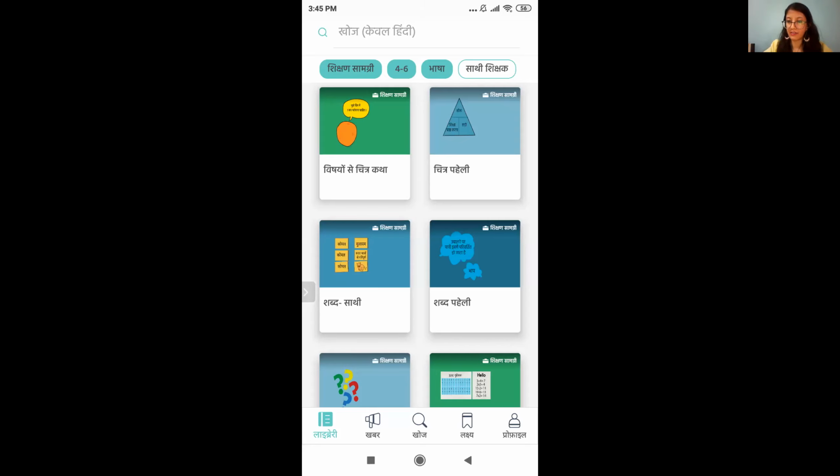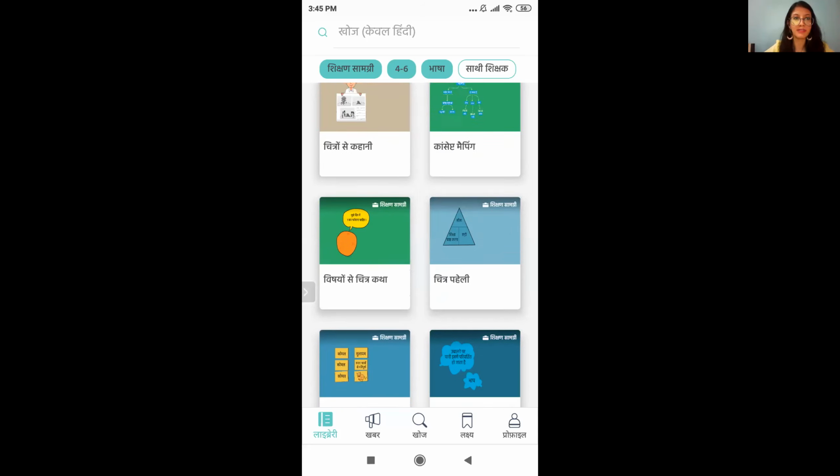All right, right after this poll, I think Kanvi, you can just take one more question from our teacher: can you show content of some other subjects? So if you could show some science or math content and just what it looks like, that'll be really helpful for our participants.